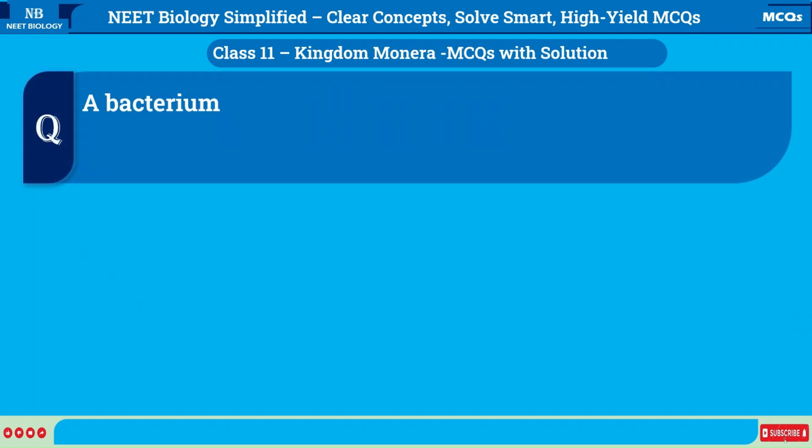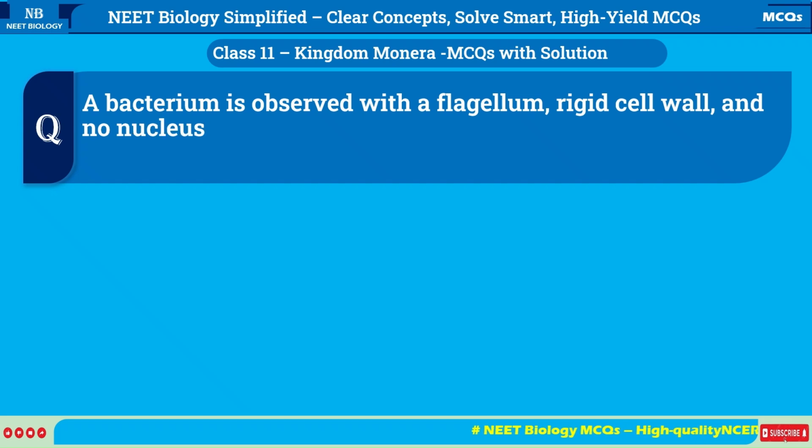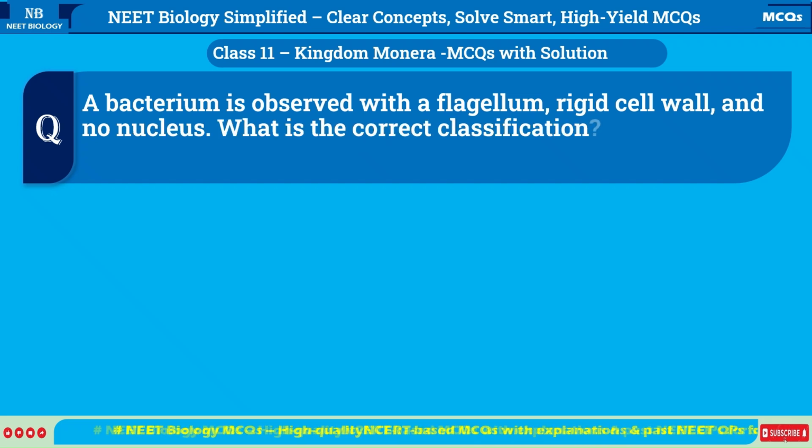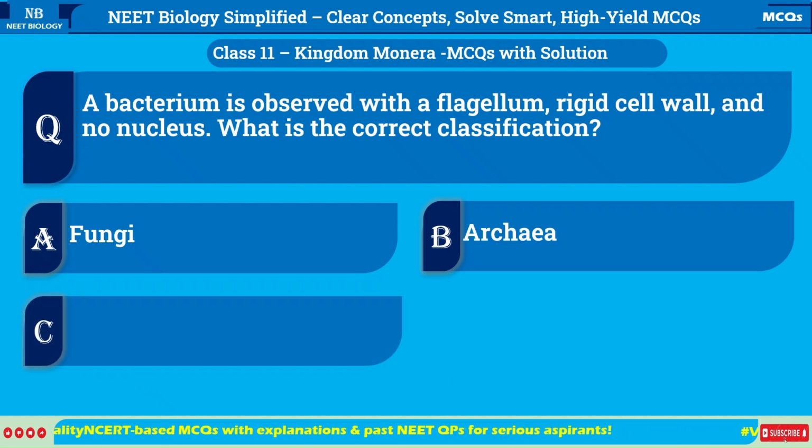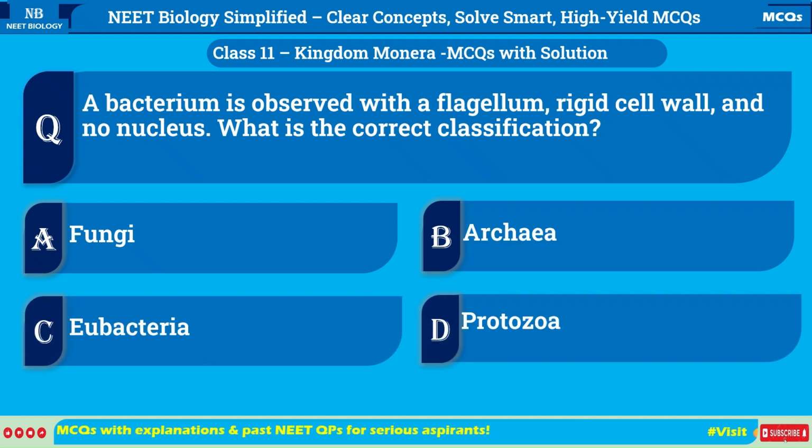A bacterium is observed with a flagellum, rigid cell wall, and no nucleus. What is the correct classification? A. Fungi. B. Archaea. C. Eubacteria. D. Protozoa.